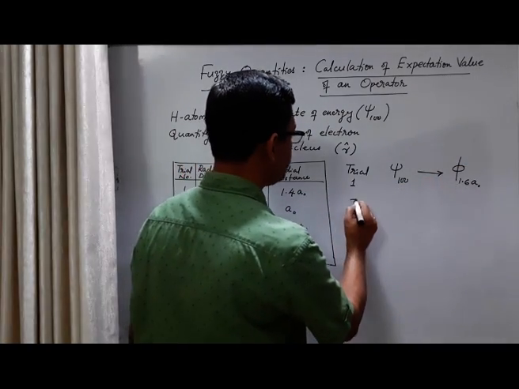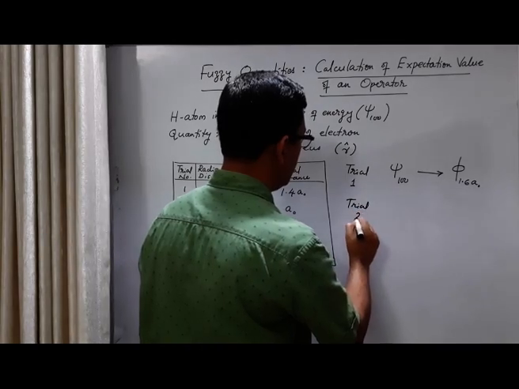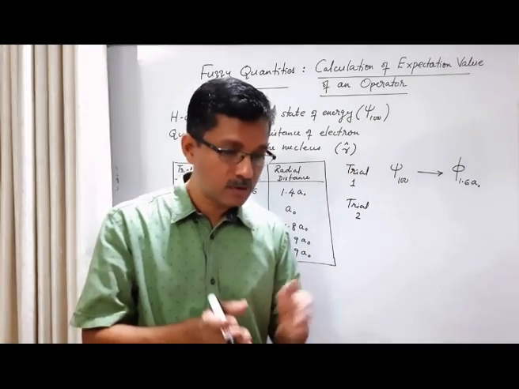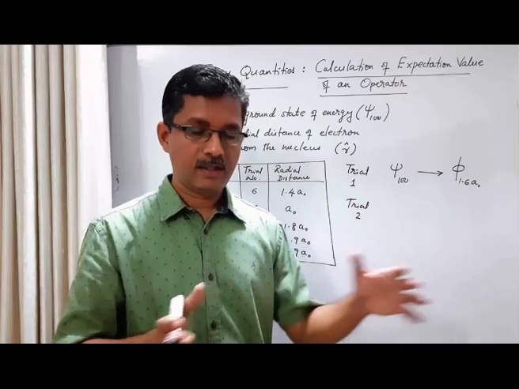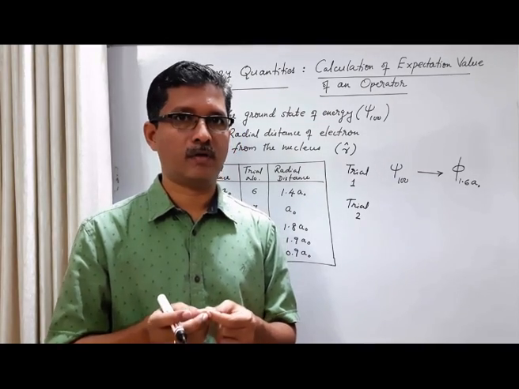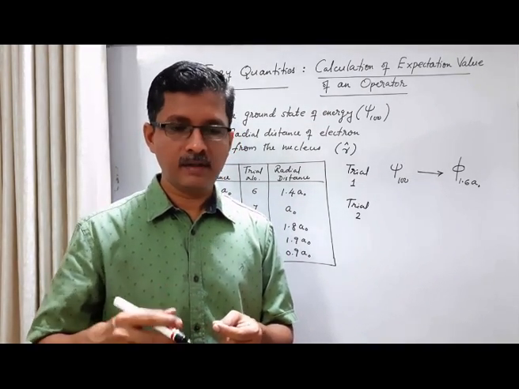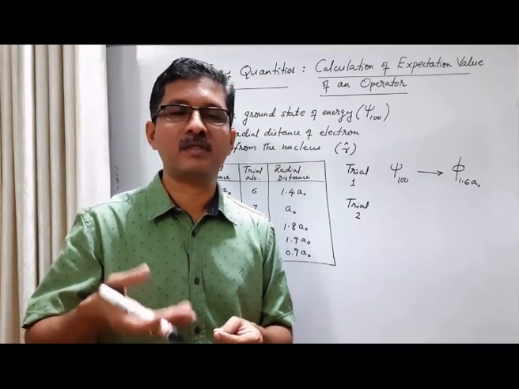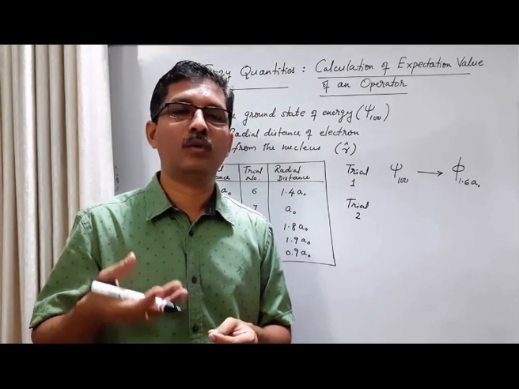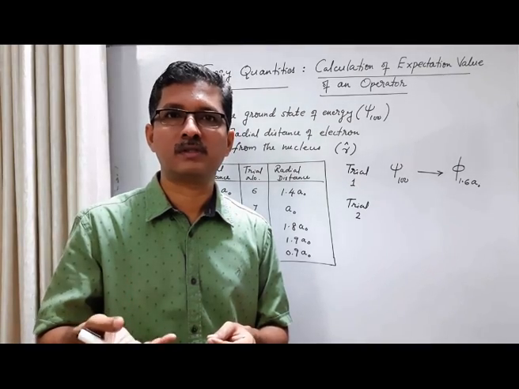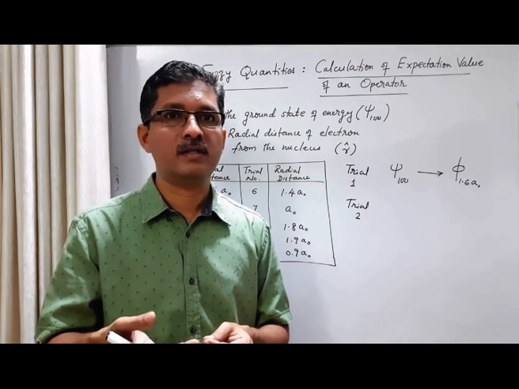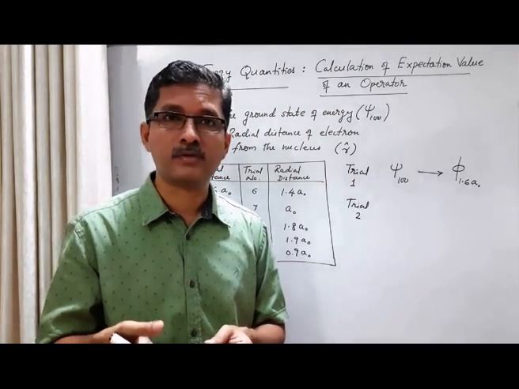What about trial 2? Where do we do our trial 2? We go to the next member of the ensemble. Remember, we have 10 hydrogen atoms identically prepared in the ground state of energy. Trial 1 we did in the first member of the ensemble. We get 1.680. When we do repeated measurements in this first member, we see that after trial 1, when we repeat our measurement of position, we continue to get 1.680. It means that it has come from the ground state of energy of the hydrogen atom to the eigenstate of the position operator corresponding to the eigenvalue 1.680.